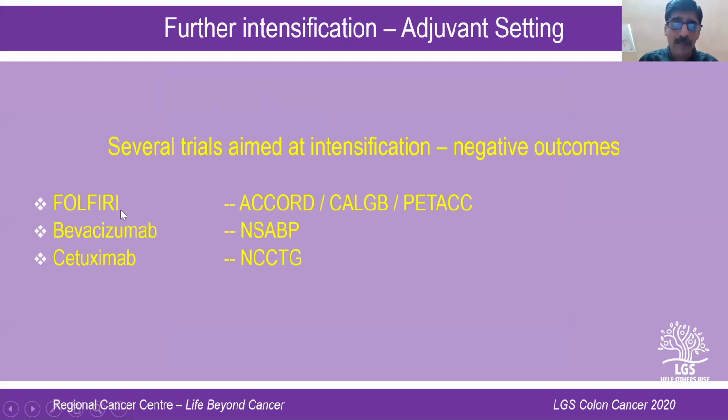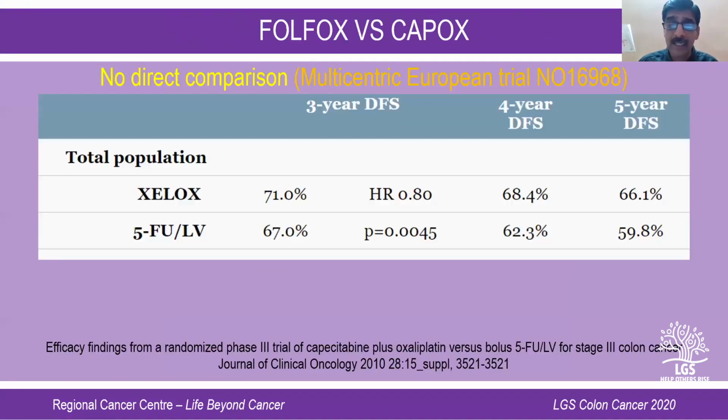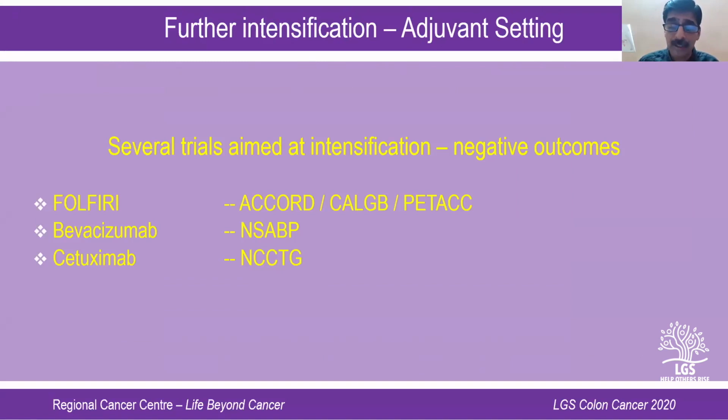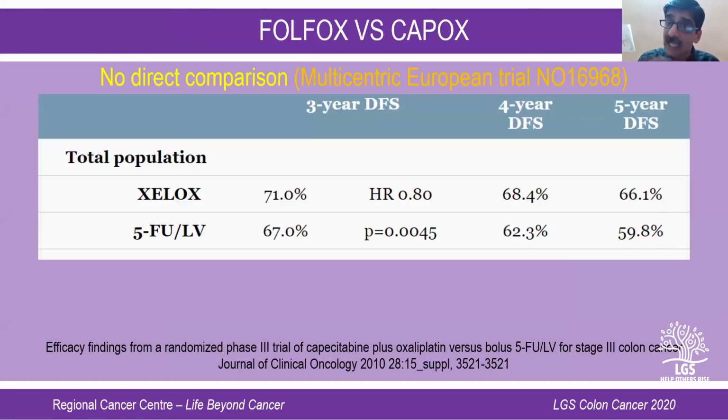improve upon the outcomes by adding FOLFIRI, bevacizumab, cetuximab, etc. in the adjuvant setting. But none of the trials proved to be superior to FOLFOX. So based on the data of the MOSAIC trial and the NSABP trial, today what I can say is that FOLFOX is standard of care. And again, as people who have been practicing oncology, you would know that FOLFOX can be replaced by CAPOX because FOLFOX and CAPOX have shown equivalent results.